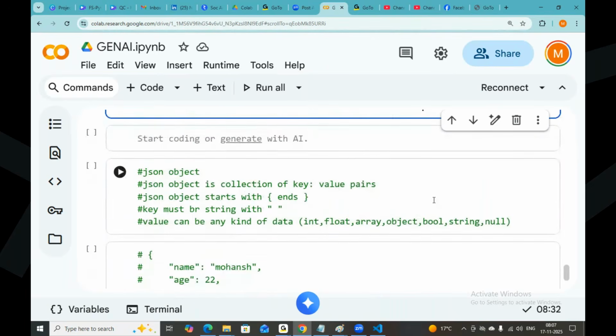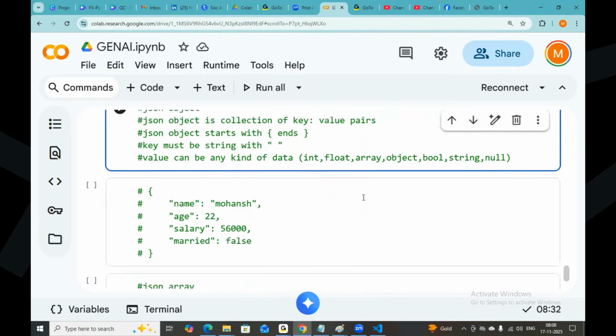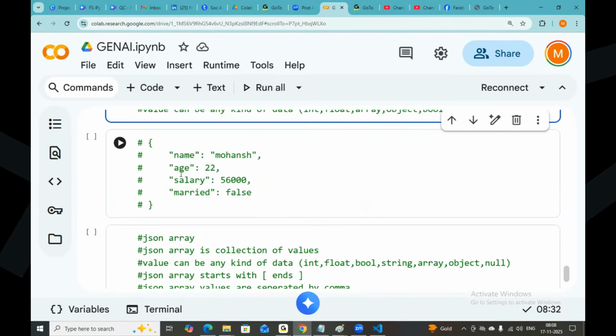Coming to the object. An object is a collection of key value pairs, which starts with curly braces and ends with curly braces again. The key must be a string enclosed with double quotes. The value can be any kind of data. It may be an integer, a floating point, an array, an object, boolean, string, or null. So this is an object, guys. For example: name Mohansh, age 22, salary 56,000, married false, something like that.